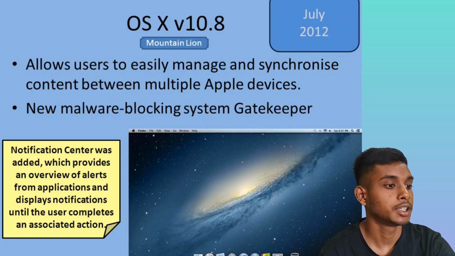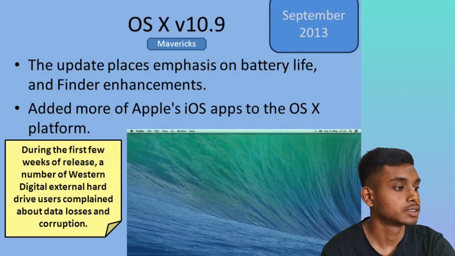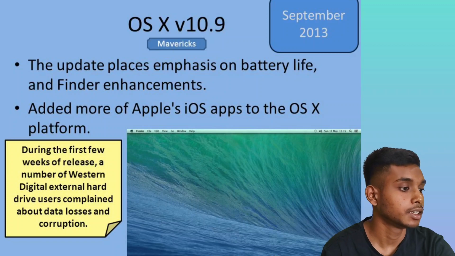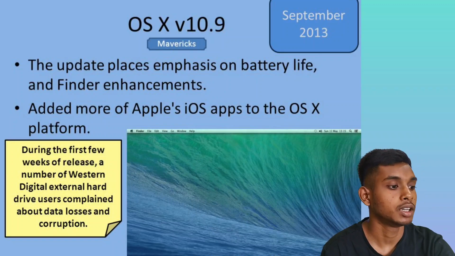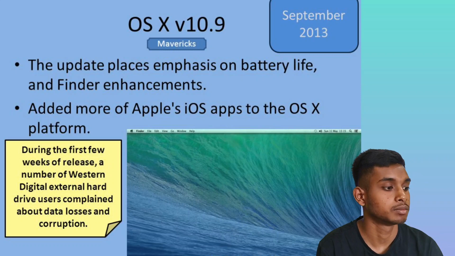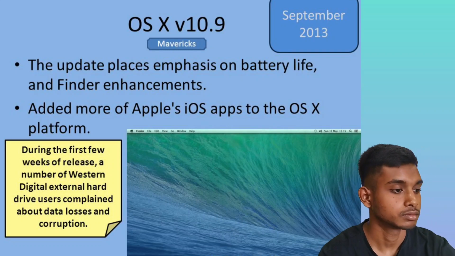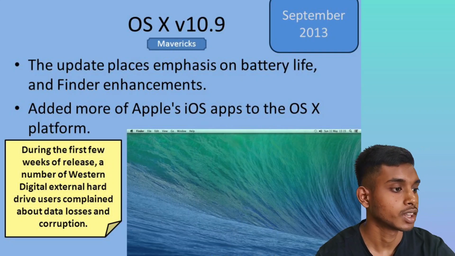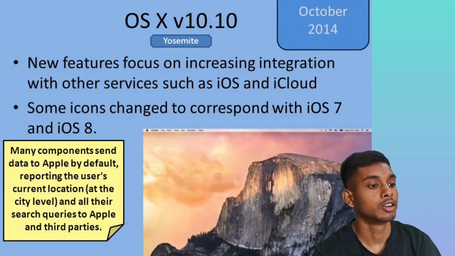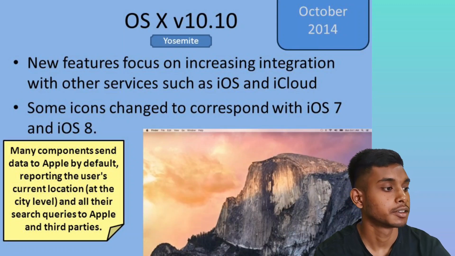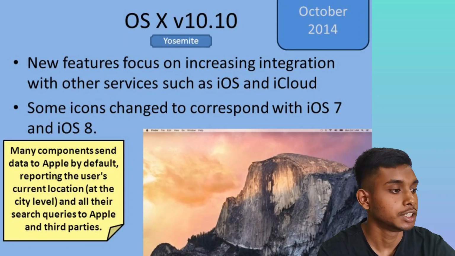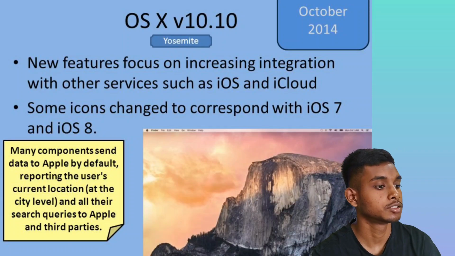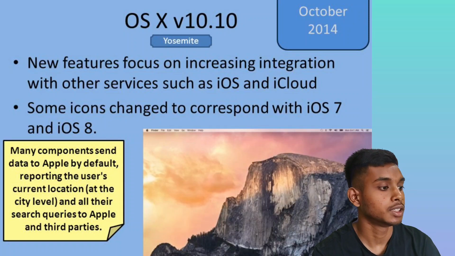OS X version 10.9, September 2013, Mavericks. The update places emphasis on battery life and Finder enhancements. It added more Apple iOS apps to the OS X platform. The next is OS X version 10.10, October 2014, Yosemite. New features focus on increasing integration with other services such as iOS and iCloud. Some icons change to correspond with iOS 7 and iOS 8.